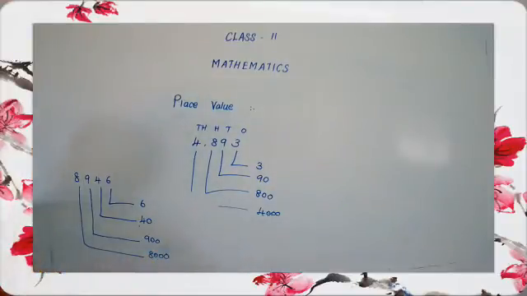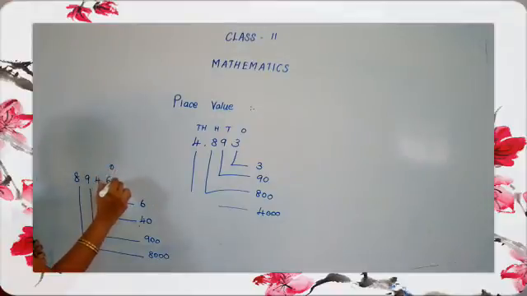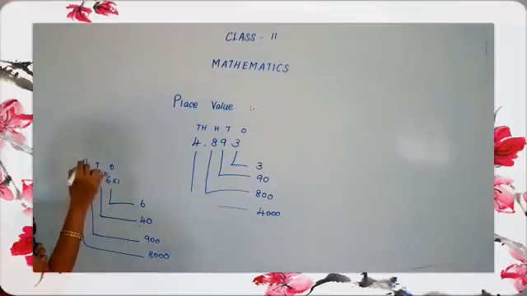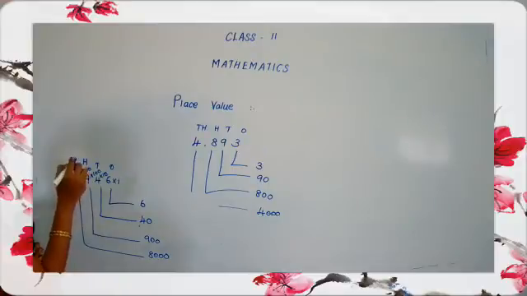The ones place means we have to multiply by 1. Tens place means we have to multiply by 10. Hundreds place means we have to multiply by 100. And thousands place means we have to multiply by 1000. Okay. Do you understand, children? Okay.